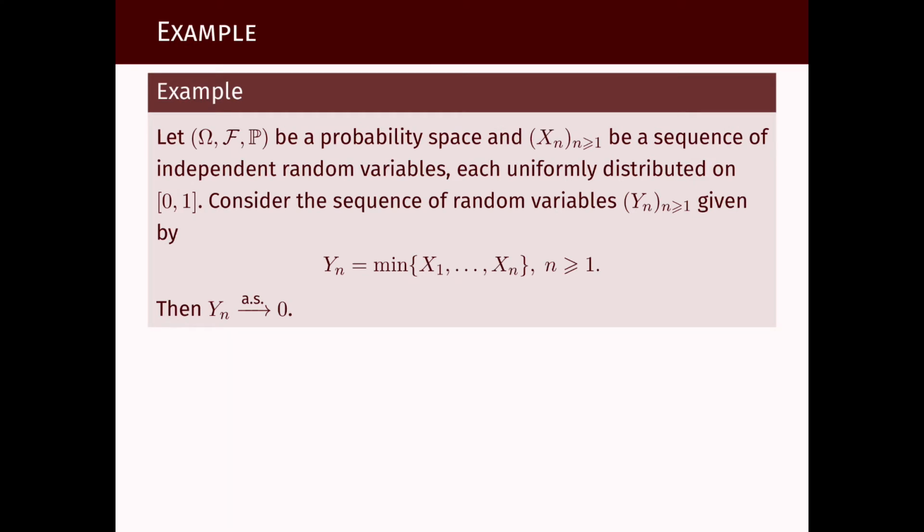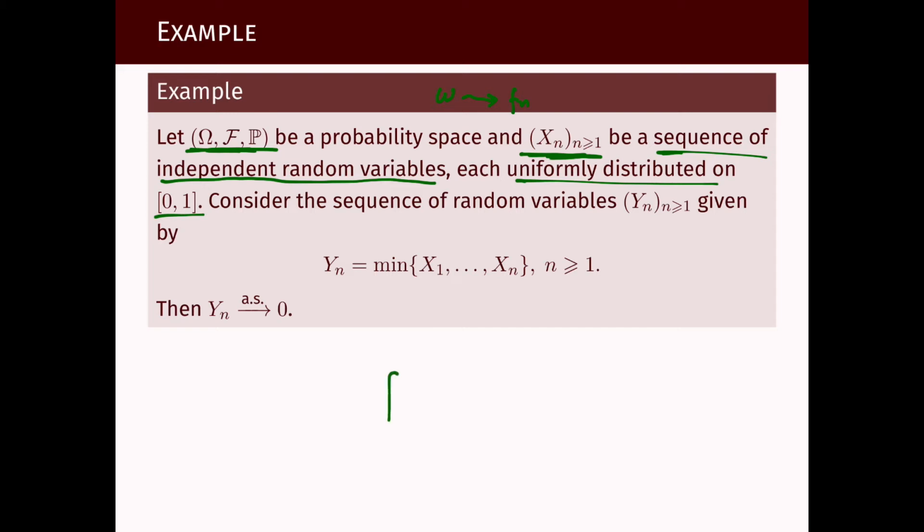So here's an example of random variables that will converge almost surely to 0. It's not an explicit example as in the previous video lecture. Now we really need to resort to Borel-Cantelli in order to approach it, because we don't have an explicit construction of omega giving us Fn by a formula. Instead, we assume there exists a probability space, which I'm not describing explicitly, on which it is possible to define a sequence of infinitely many independent random variables, each one of them with distribution uniform on 0, 1.